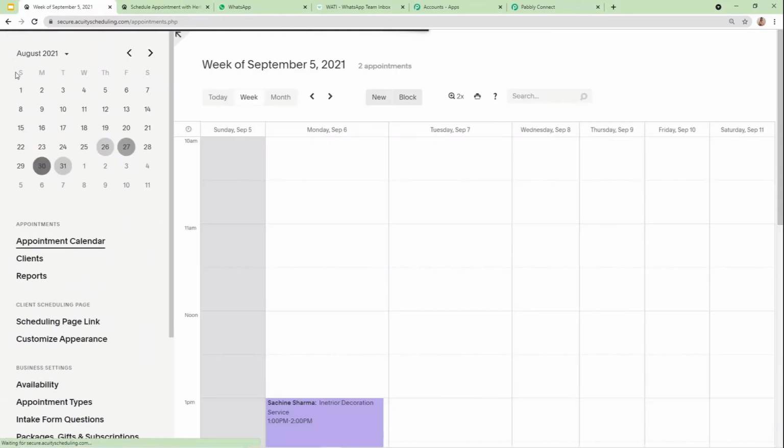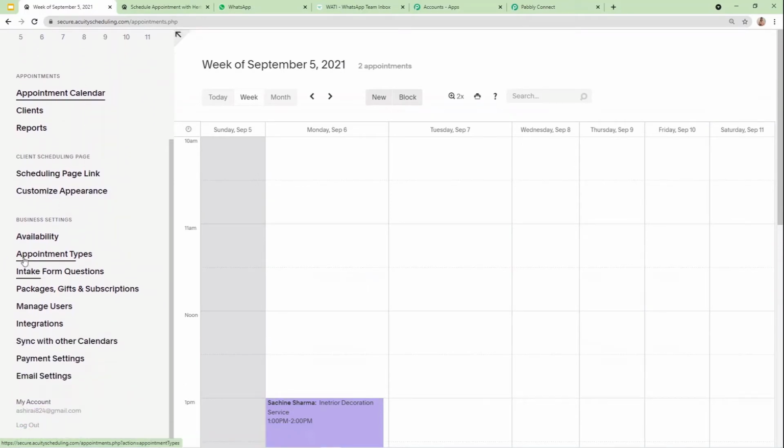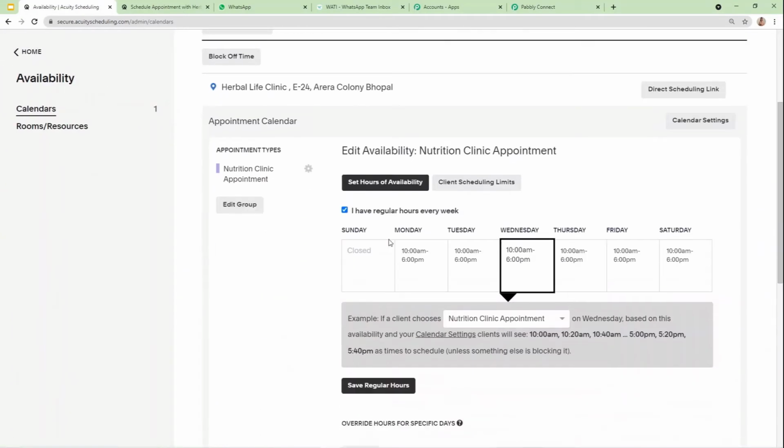Once the appointment is created, you need to create an appointment calendar. You can see this is available under the option availability. On availability, you have to choose the calendar, the timings and the date according to your availability, and then click on save regular hours.